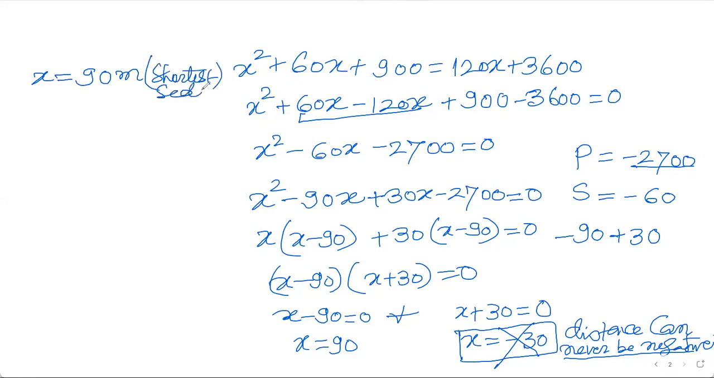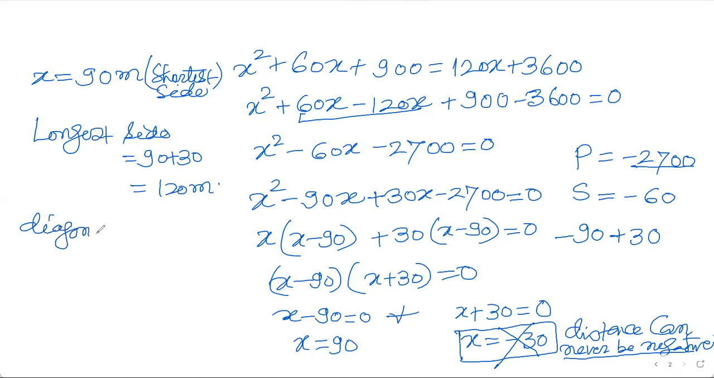This is the shortest side according to the question, and the longest side is 30 meters more than the shortest side. So 90 plus 30 is 120 meters. And if they ask you about the diagonal, you can write 60 meters more than 90. So that is 90 plus 60, which is 150 meters.